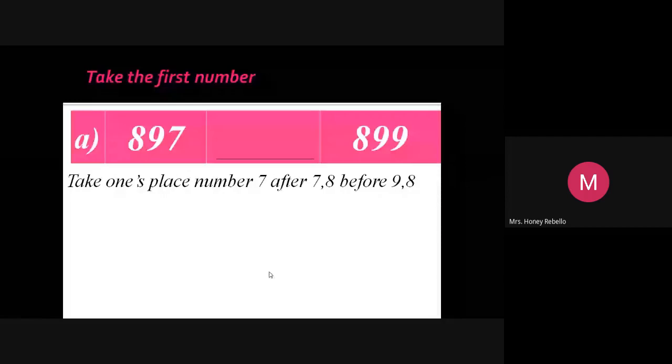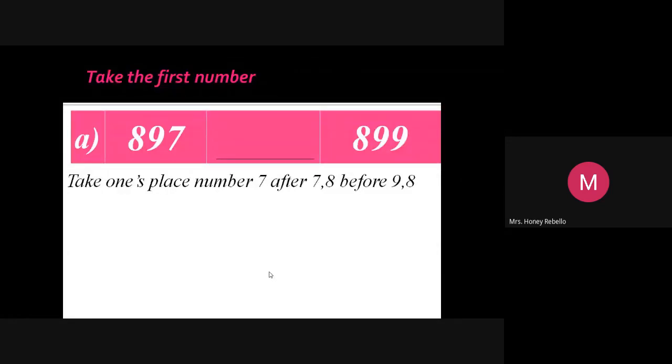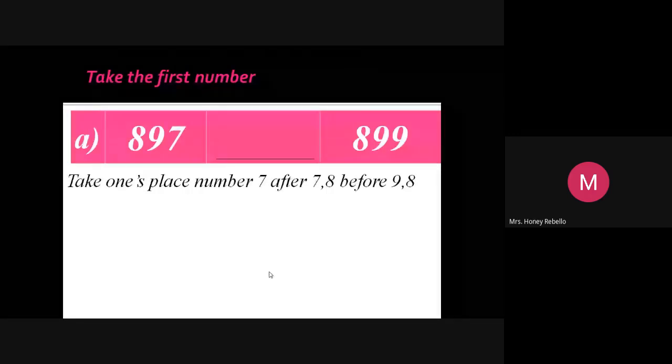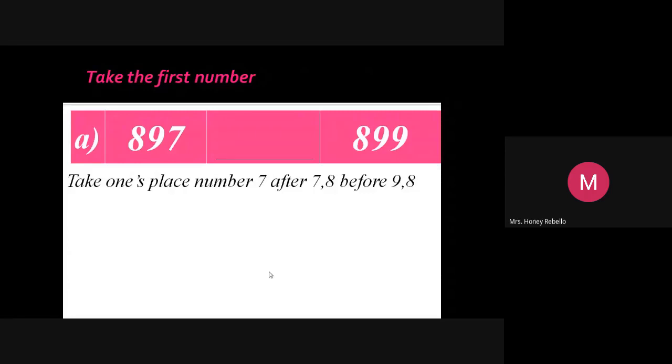The first number is 7 and one number is missing in between these two numbers. So 7 in the ones place and 9 in the ones place. If you take the third number over here, which number comes in between 7 and 9? After 7, 8. Before 9, 8.